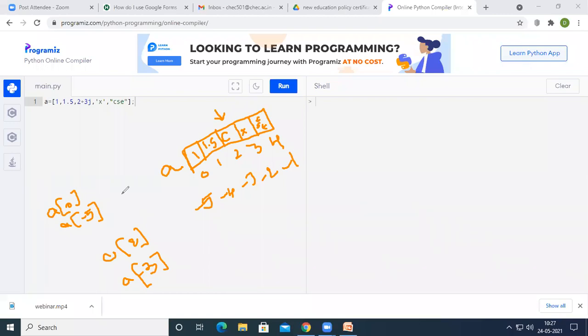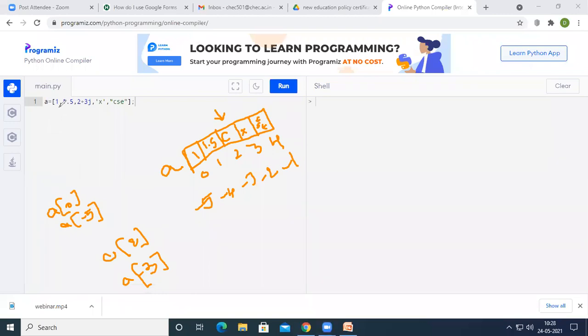So in the C programming language, while declaring an array, for example, we declare int a of 5, where the variable a is an array which is going to have 5 elements. Those 5 elements should be of the same data type. We cannot have different data type values inside this array. But in Python, the list data type is similar to an array, but in this one, we can have elements of any data type.